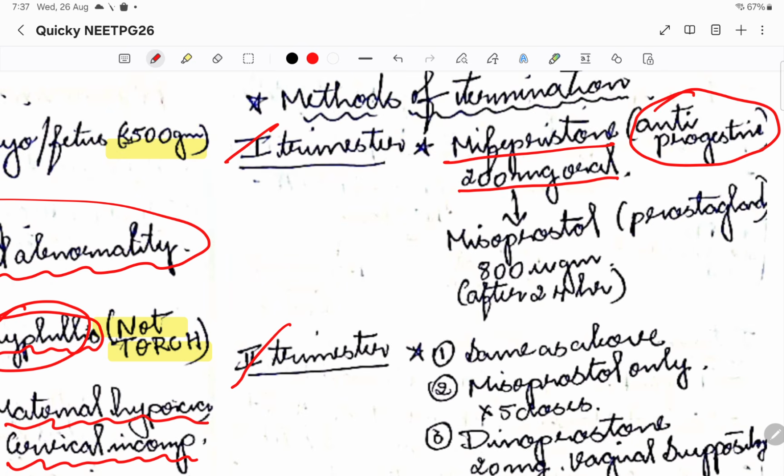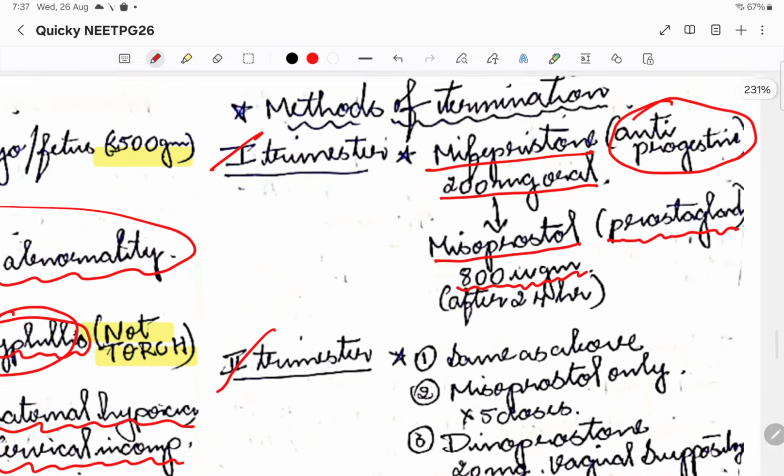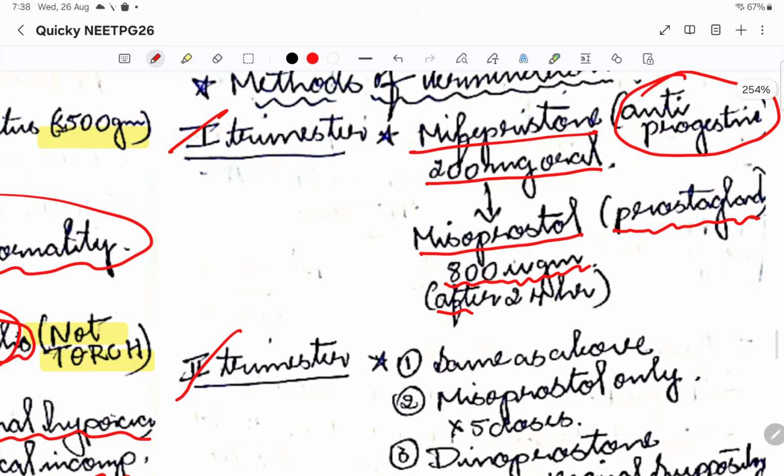Then misoprostol, which is the prostaglandin, I told you, will irritate and cause the uterus to contract, so that will lead to abortion or medical termination. Basically, it is going to be 800 micrograms that we'll give. We'll be giving it in doses, 4 different doses, or completely at once. This is after 24 hours of giving mifepristone.